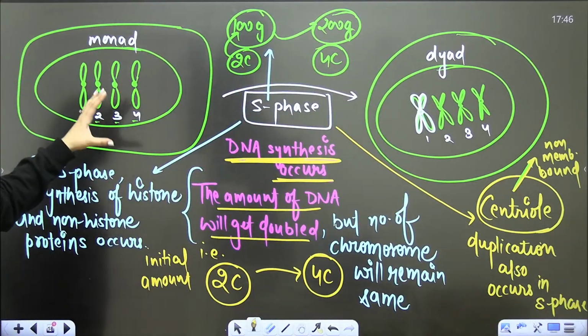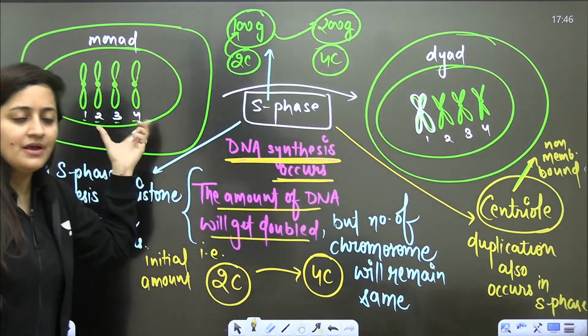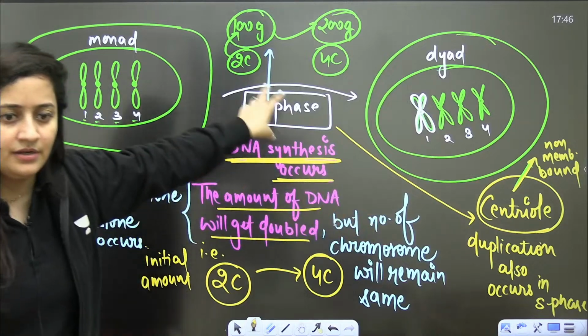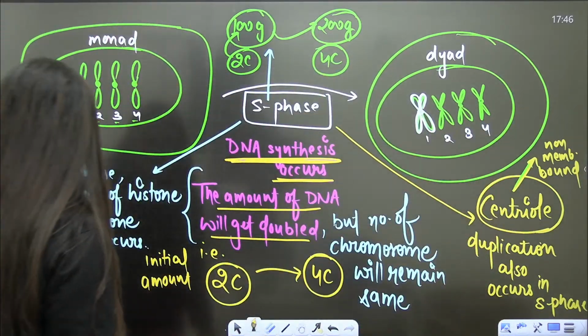So I believe now you can understand why we say that the number of chromosomes will remain the same but the DNA amount will get doubled. I believe that you understand that.